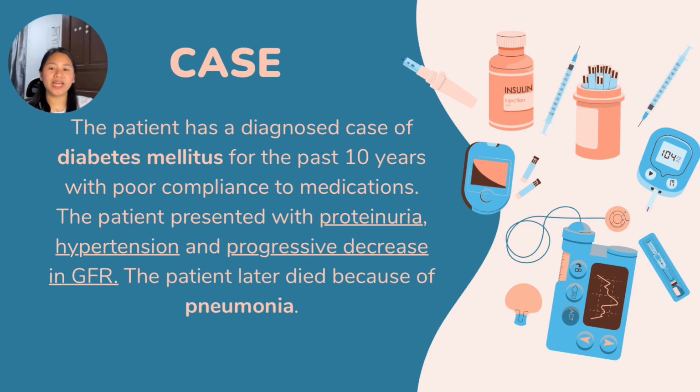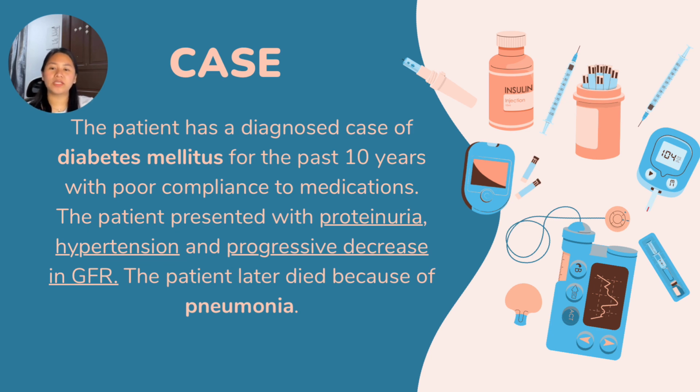The patient has a diagnosed case of diabetes mellitus for the past 10 years with poor compliance to medications. The patient presented with proteinuria, hypertension, and progressive decrease in GFR. The patient later died because of pneumonia.